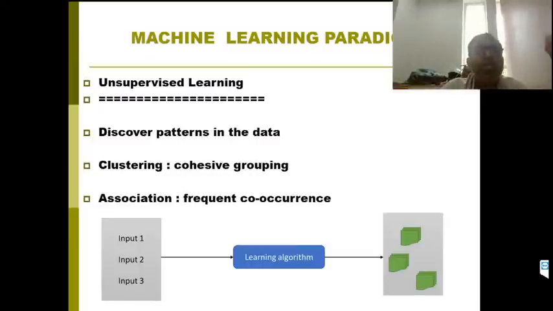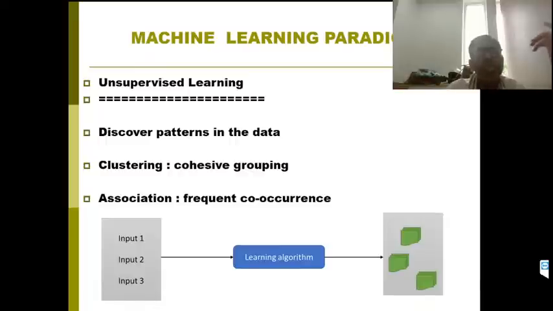Like that, there is no labeling of data. We just form the clusters based on similar features. That is called unsupervised learning. There is no input with a corresponding output. There is no labeling of the data. That is nothing but unsupervised learning. For example, you are given a set of images, and from that you need to identify animals, humans, like that. That comes under unsupervised learning.